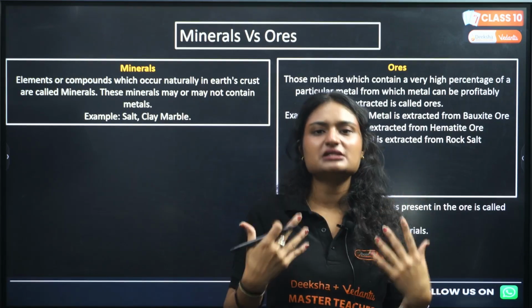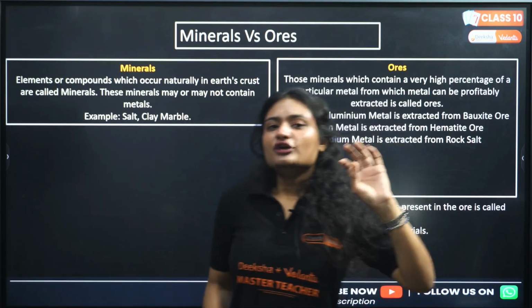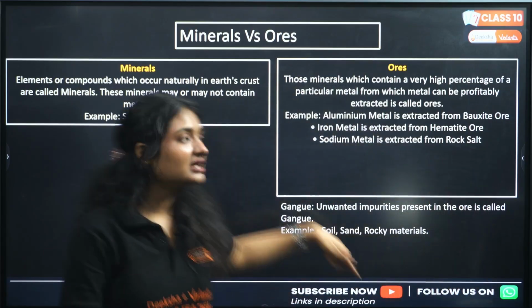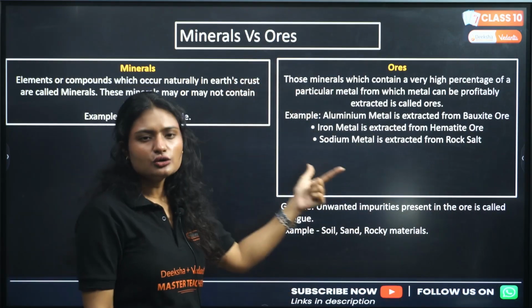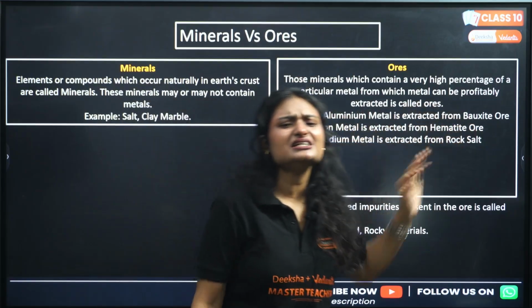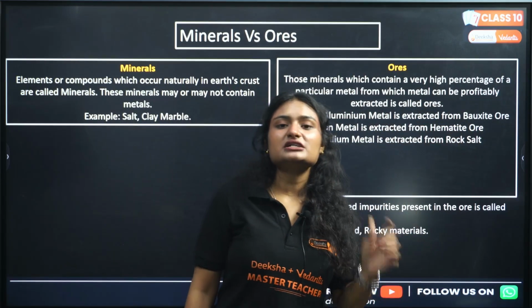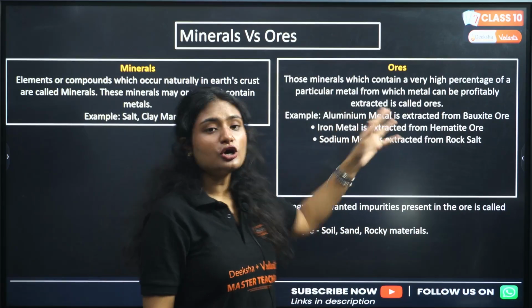Now these minerals may or may not contain the metal in sufficient amount. We need to extract the metal. If we want to extract the metal, it may or may not be present in sufficient amount in minerals. That's where come the ores. What are ores? Ores are those minerals which contain a high percentage of a particular metal from which metal can be extracted profitably. They are called ores, right?